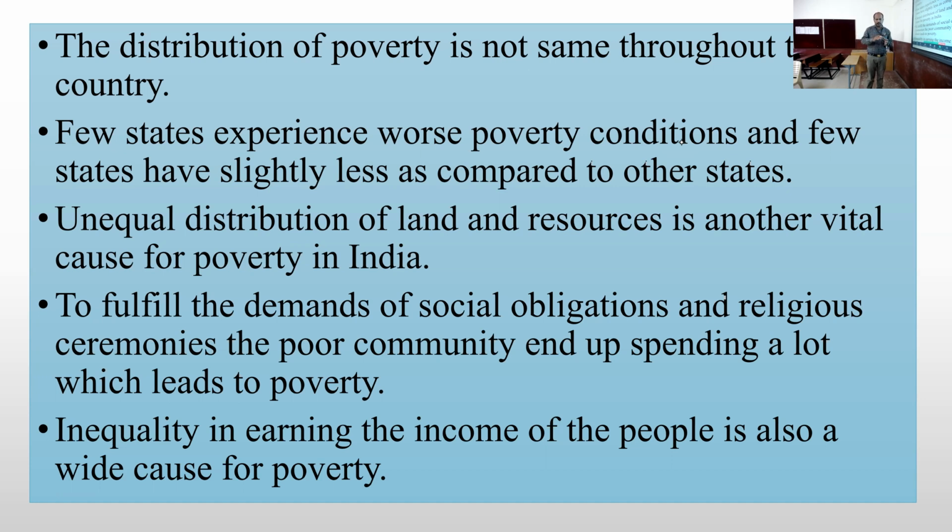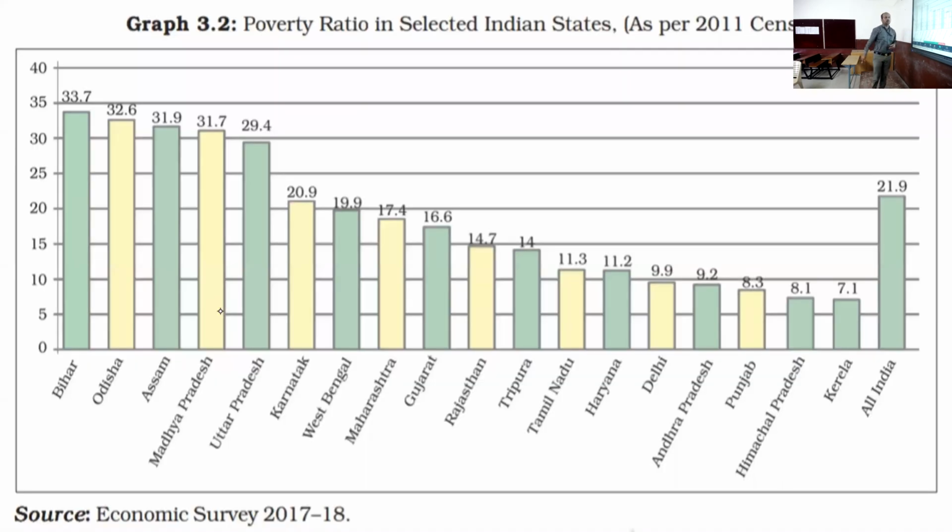Now, this different poverty ratio in different states we find because of various reasons. The main reasons we can give are the economic growth of that particular state, the availability of resources, and geographical conditions. These are the various reasons, and because of them we find different poverty ratios in different states. So, in this lecture, we'll discuss the poverty ratios of different states.